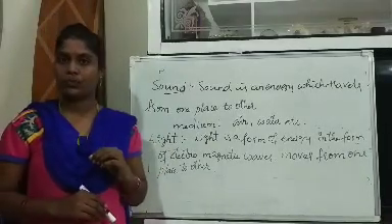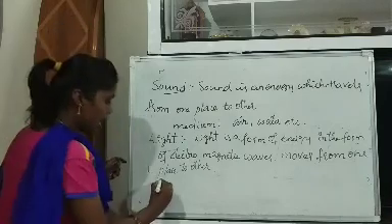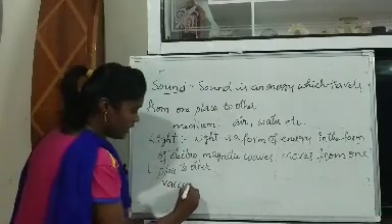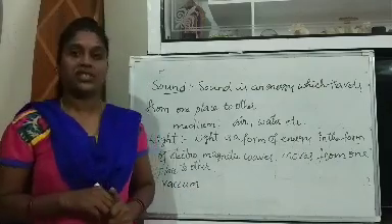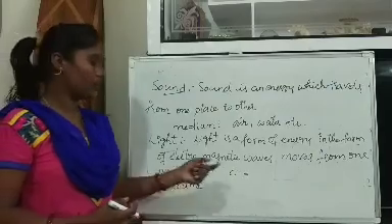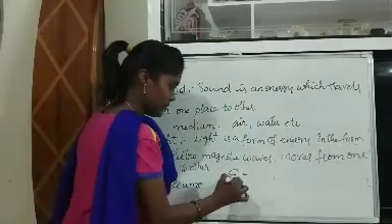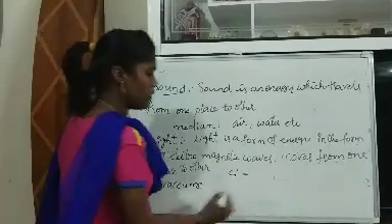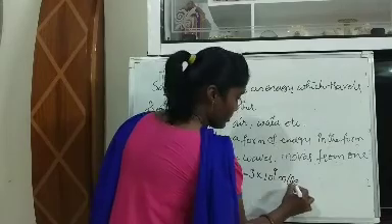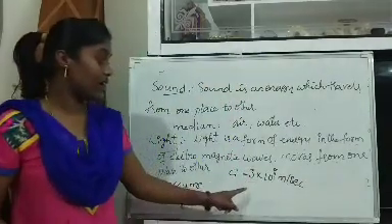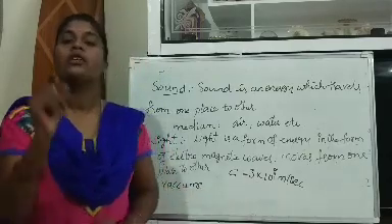What is vacuum? Absence of air. Vacuum means absence of air is called vacuum. In the vacuum also light can travel. The velocity of light is usually indicated by the letter C. It will have a particular value, that is 3 into 10 power of 8 meter per second. Per 1 second it will travel 3 into 10 power of 8 meters, means 3 lakh kilometers